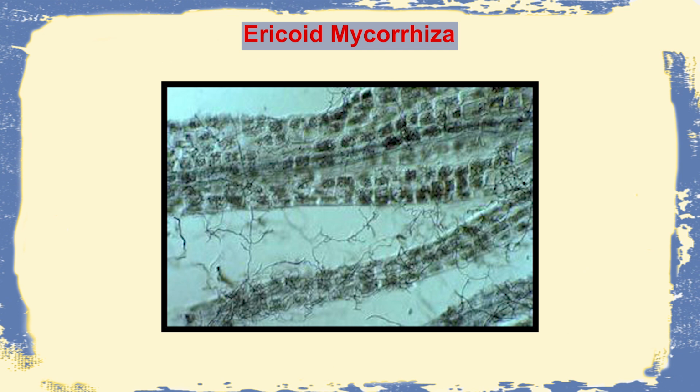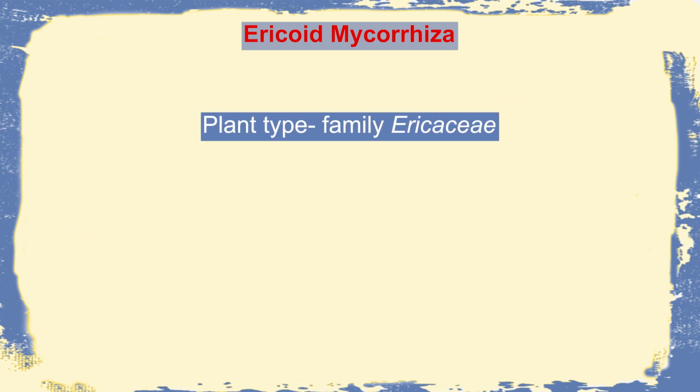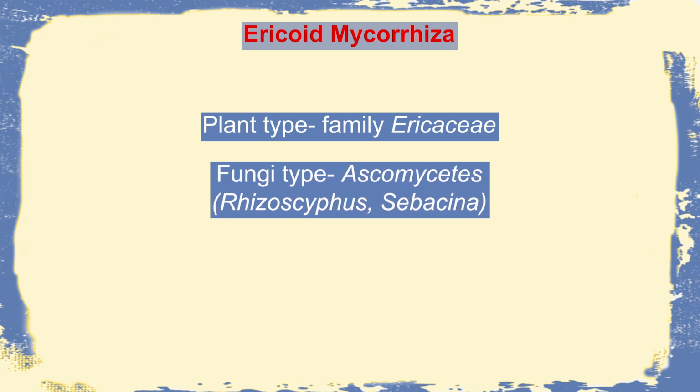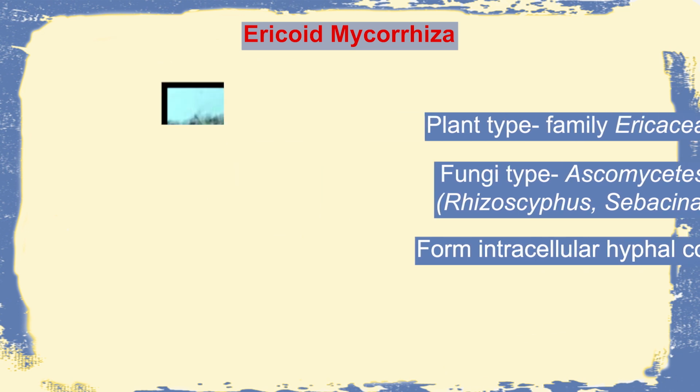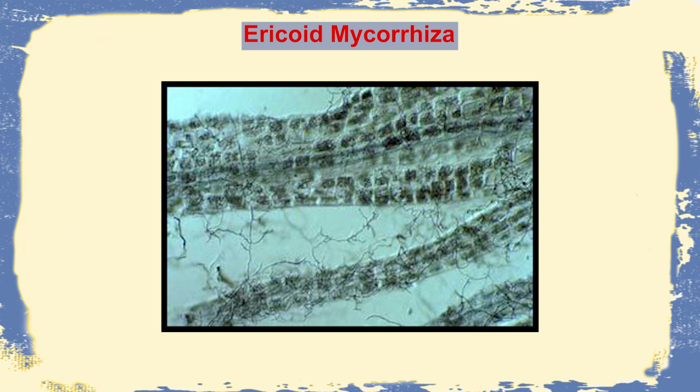We come to some specialized types of mycorrhiza, and one such mycorrhiza is Ericoid Mycorrhiza. The name comes from the family Ericaceae, and the fungal members mostly belong to Ascomycetes or Ectomycorrhiza, and they include Rhizoscyphus or Sebacina. The hyphae go in and produce coil-type structures, and they digest polypeptides saprophytically and pass the nitrogen into the plant. So this plant can survive in nitrogen deficient soil, and that is one reason why Ericaceae family plants can grow in soil which contains a low amount of nitrogen.